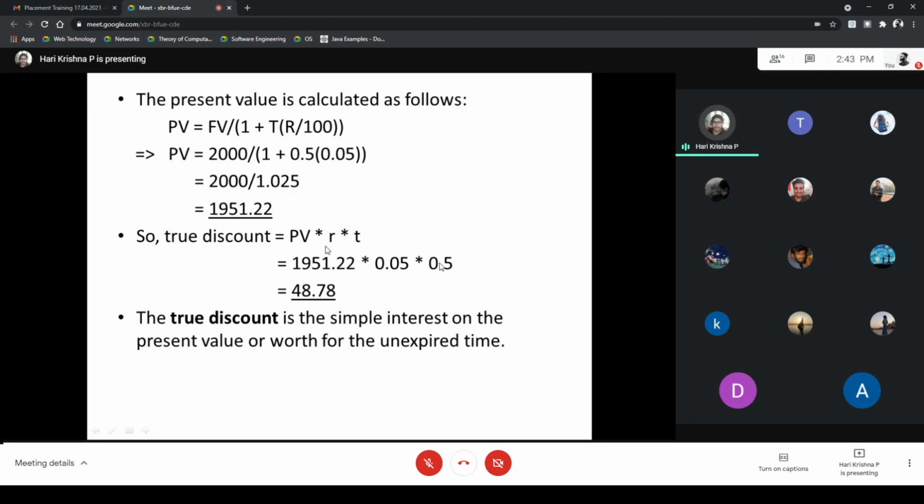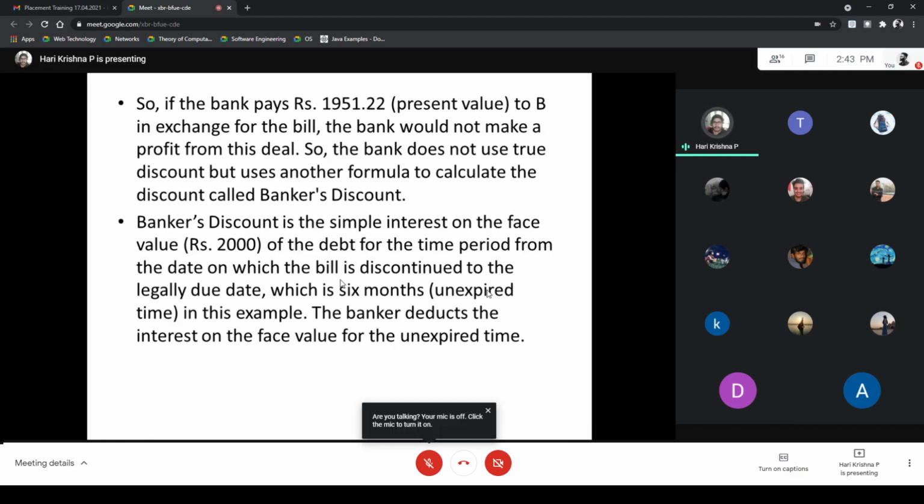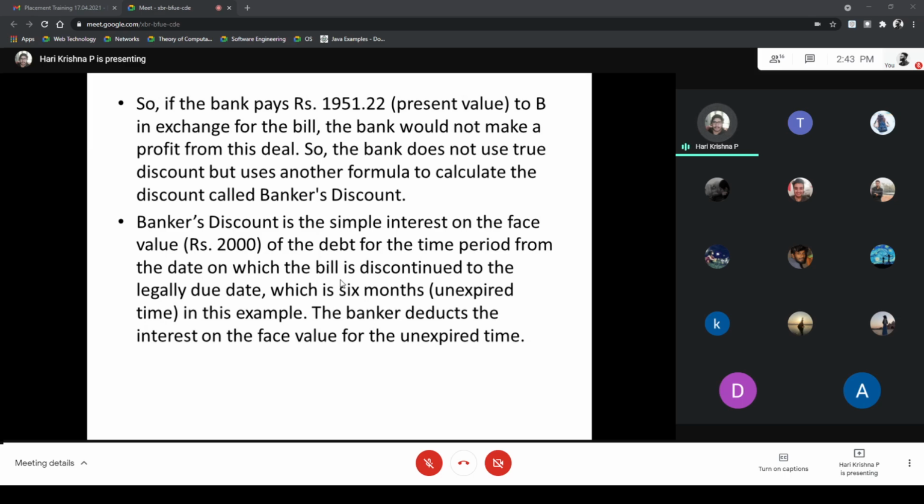That is how the true discount is calculated, using the present value. But in the banker's discount case, it is calculated using the face value and the remaining time. The remaining time is also coincidentally 6 months, because merchant B retrieved the money 6 months before the due date. So the unexpired time is 6 months. The banker's discount is calculated using the face value instead of the present value, and using the remaining time from when the bill is discounted to the legally due date, which is 6 months of unexpired time. So the banker deducts the interest on the face value for the unexpired time. This is the banker's discount.